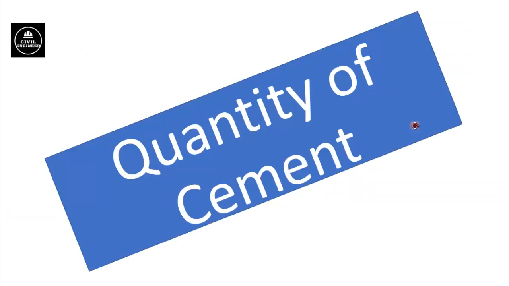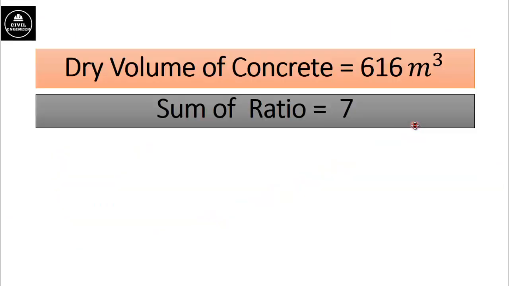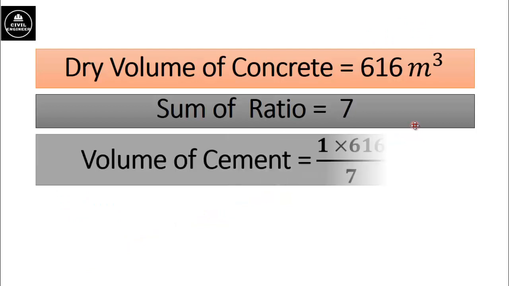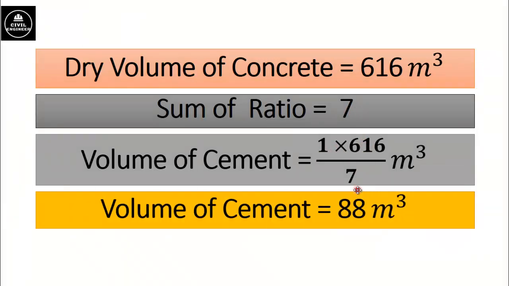Now we will calculate the quantity of cement. Dry volume of concrete is already given, 616 meter cube. Sum of ratio is 7. Volume of cement will be equal to ratio of cement multiplied by total volume divided by sum of ratio. Here ratio of cement is 1 because the concrete used is 1:2:4. Total volume is 616 meter cube and sum of ratio is 7. After doing simple calculation, we will get volume of cement is 88 cubic meter.